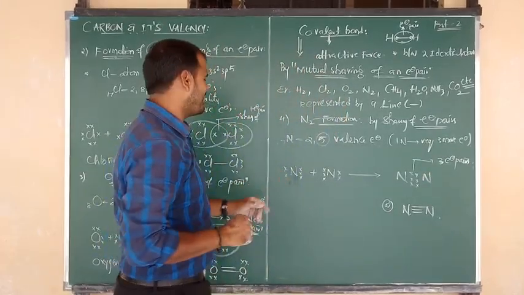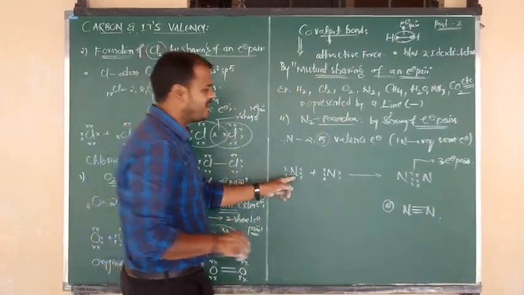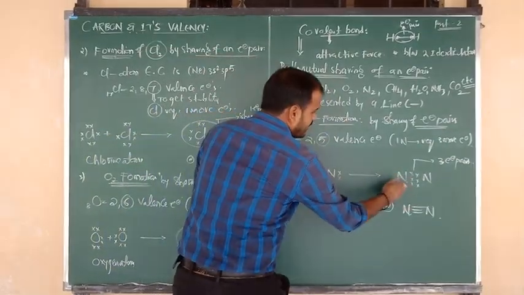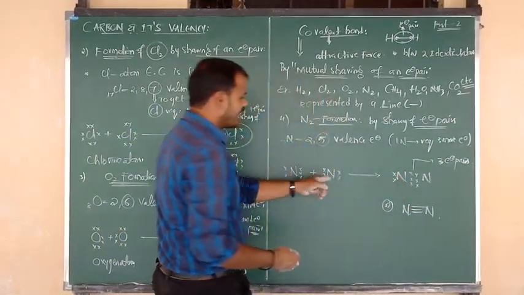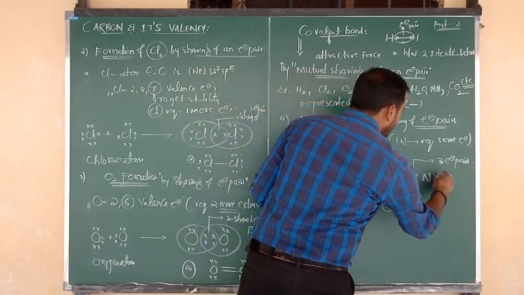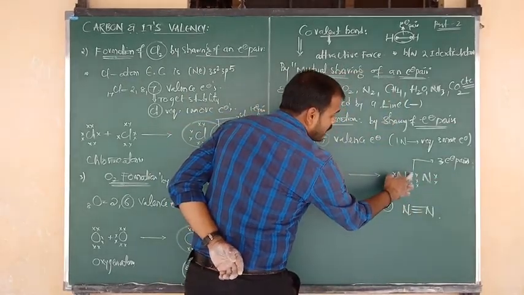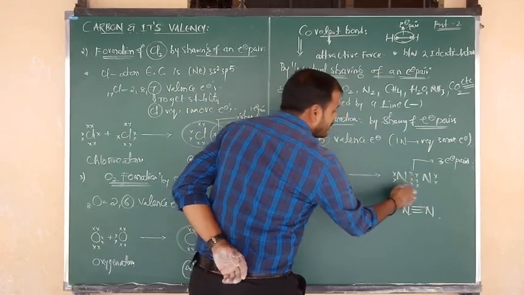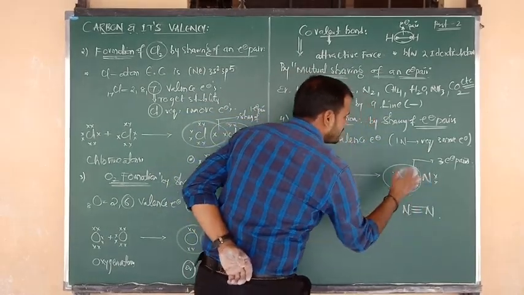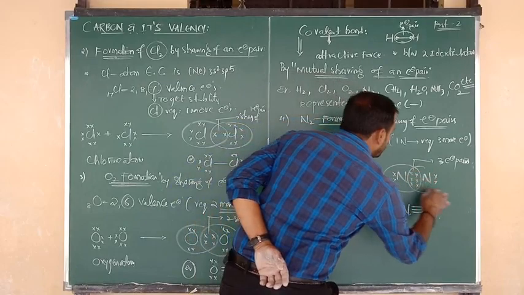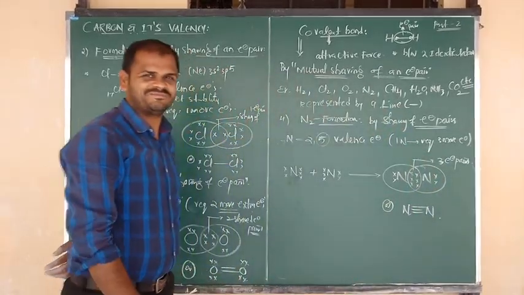Okay? Good? But actually nitrogen contains 5. First, suppose 3 in sharing, remaining is 2. Again second nitrogen, 3 in sharing, remaining 2, like this. So total how many electron pairs are there? 1, 2, 3. 3 electron pairs are shared by first nitrogen, again 3 electron pairs shared by second nitrogen.